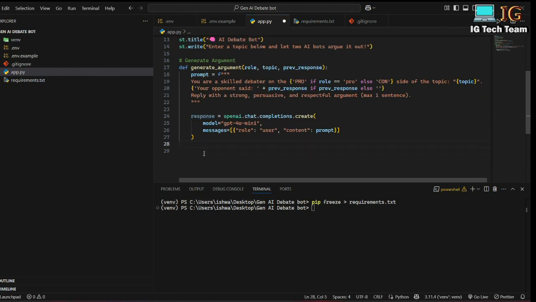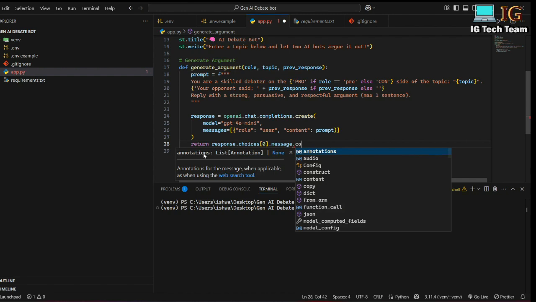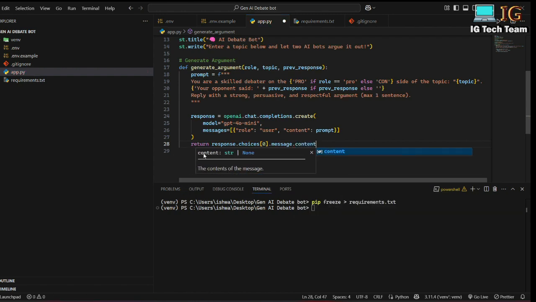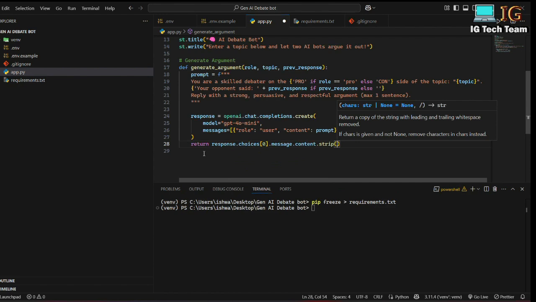And to get the exact response, I have to return response dot choices in the zeroth index dot message dot content, and I have to remove trailing or leading spaces, so I have to pass strip here. Okay, this will generate the argument, or this will generate the response.